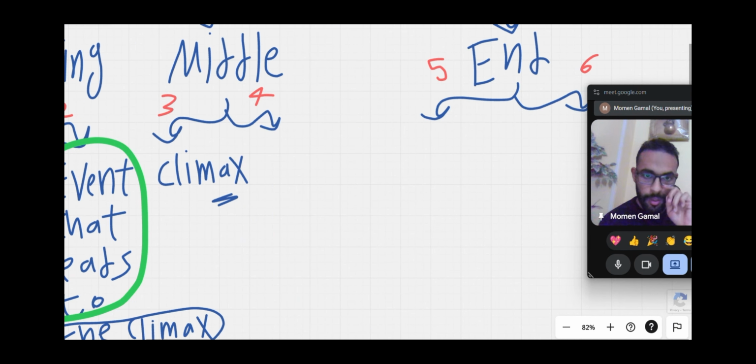So in paragraph number 4, in the middle here, what should I write? In paragraph number 4, I should write the solution of the climax, or the solution of the story. How this climax was solved. So here in paragraph number 4, I write the solution.